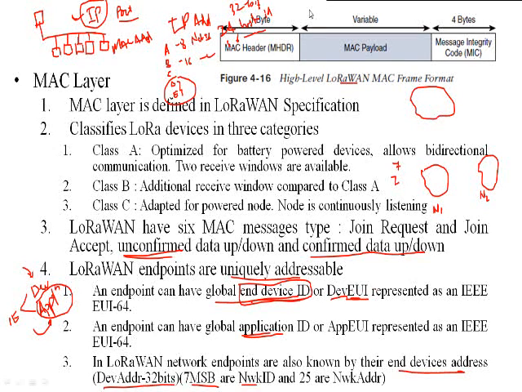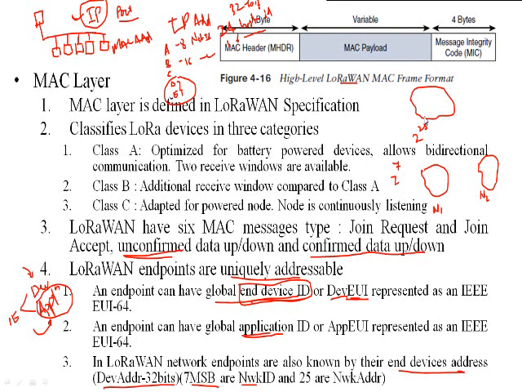In the same way, a single LoRaWAN implementation can have 2⁷ networks, and in a particular network they can support 2²⁵ hosts. So a large number of hosts are going to be supported inside a network.